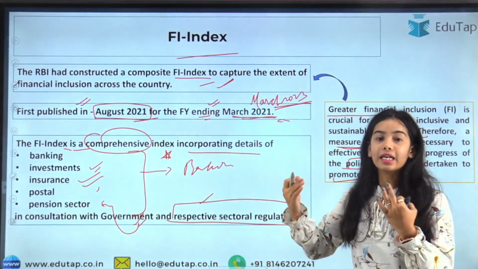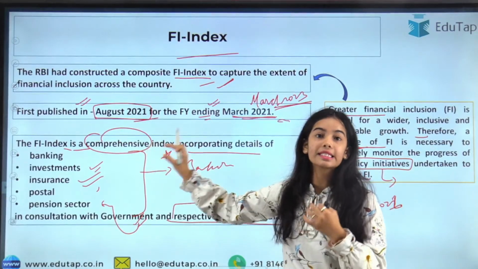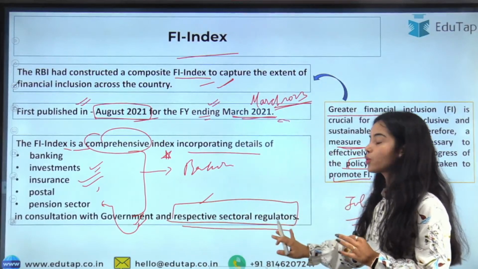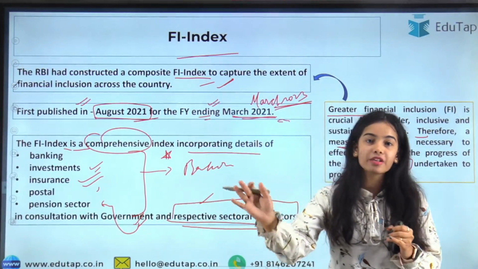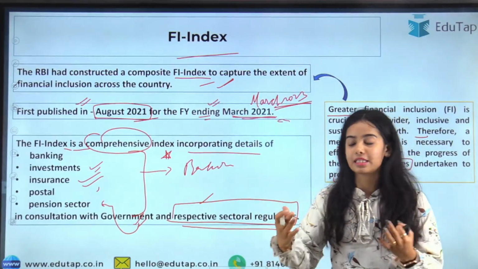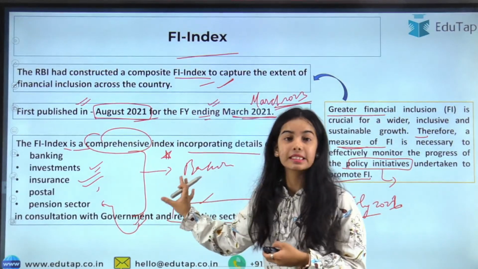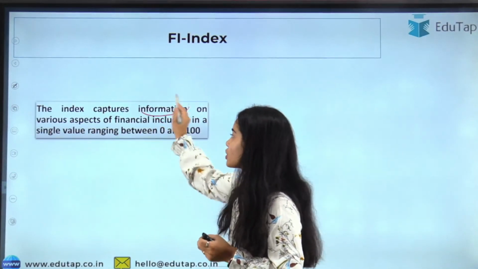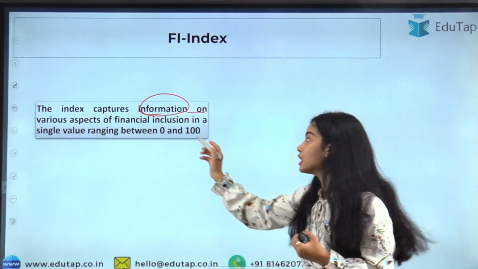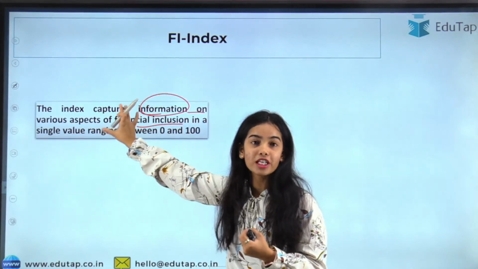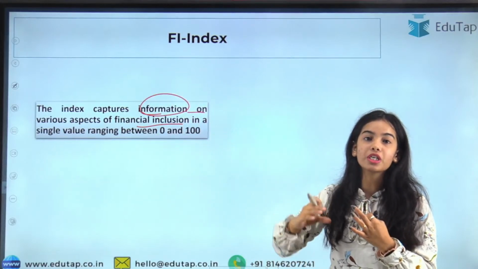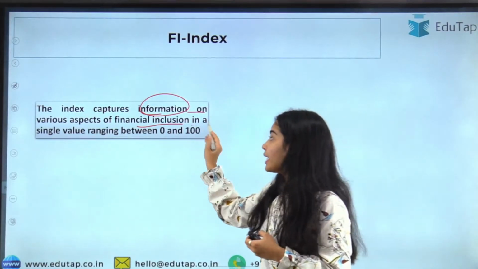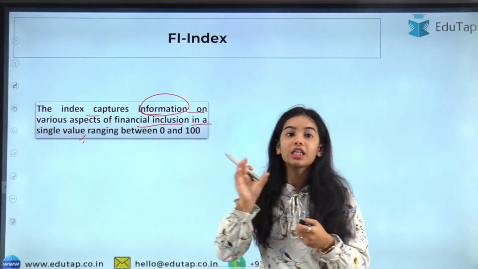So you have to understand that the Financial Inclusion Index is constructed by RBI in consultation with the government and the respective sectoral regulators, be it SEBI, PFRDA, IRDAI and such. I hope it is very clear until here what the financial inclusion index is. Now the index captures information on various aspects of financial inclusion. We have seen that it captures information regarding the different sectors of the financial segment of our country in a single value.